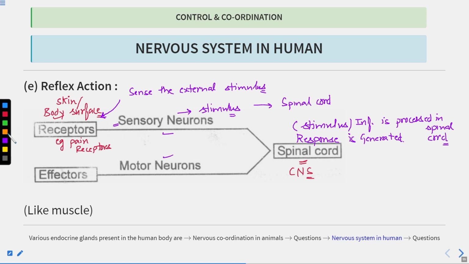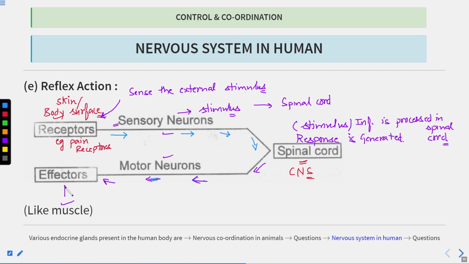And this response is carried by the motor neuron. What is the role of the motor neuron? This motor neuron will carry the motor information from the spinal cord towards the effector organ. So you can draw arrows like this. Here the stimulus is being transferred to the spinal cord, and here the processing of the stimulus will be done. The response that is generated is carried by the motor neurons towards effector organs such as muscles.